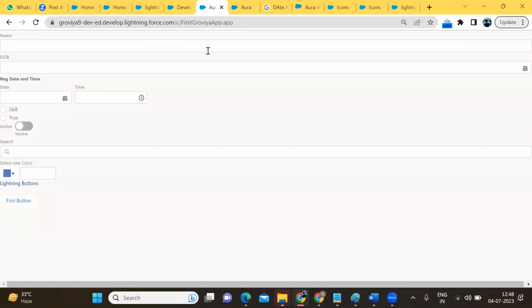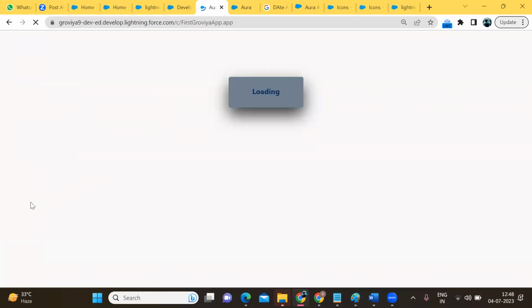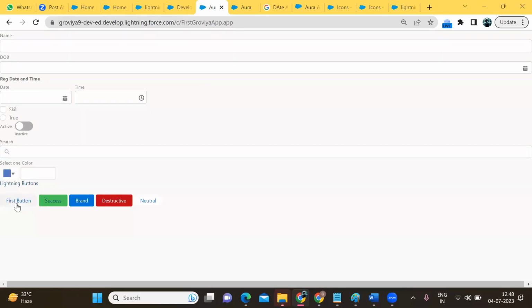Okay. Now I'm checking what I'm getting, which type of button I'm getting. So the first button, it's the neutral button. If you do not add variant, by default which type of button will you get? Neutral. Okay. We have the success button. If you write variant is equal to success, you will get a green button. If you write variant is equal to brand, you will get a blue color button. If you write variant is equal to destructive, you will get destructive.